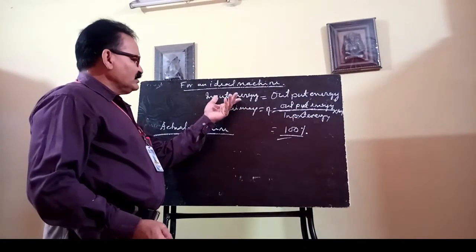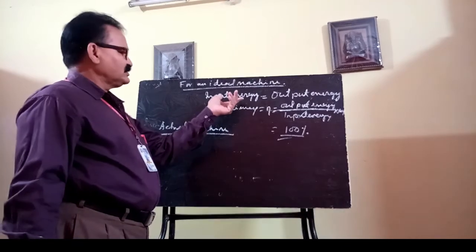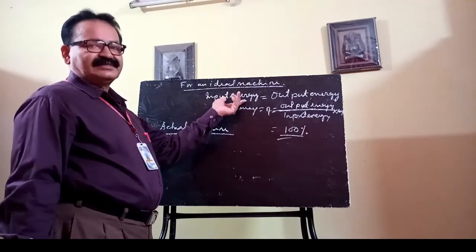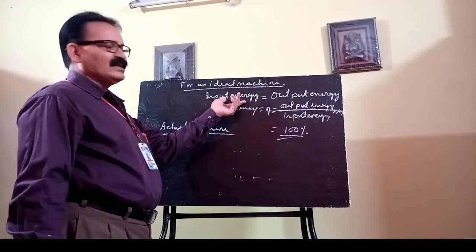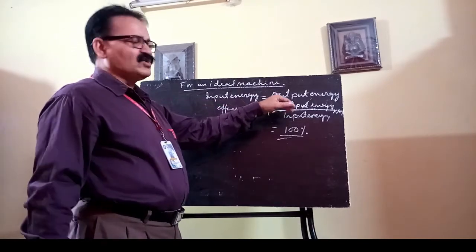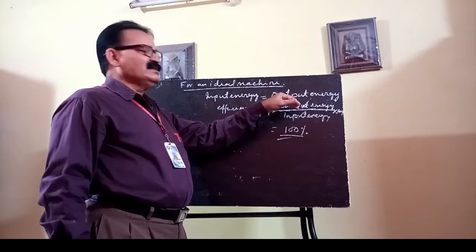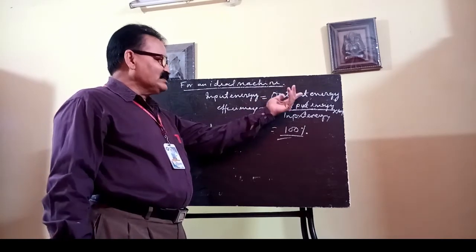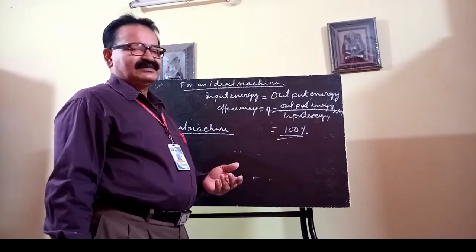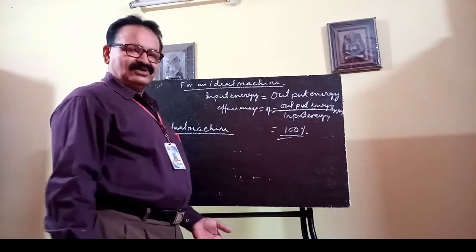As an example, suppose you are supplying 10,000 joules of energy to the machine, and you are getting an output by overcoming the load. That means you are getting 80% energy, that is 8,000 joules, with the help of that machine to do some useful work to overcome the load.